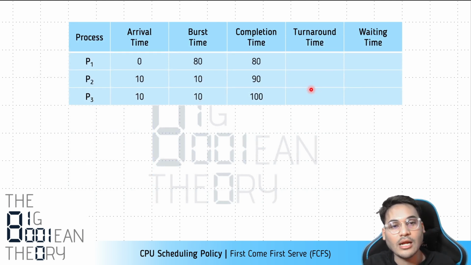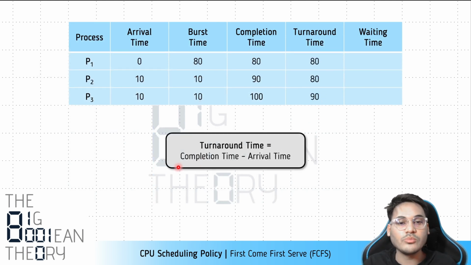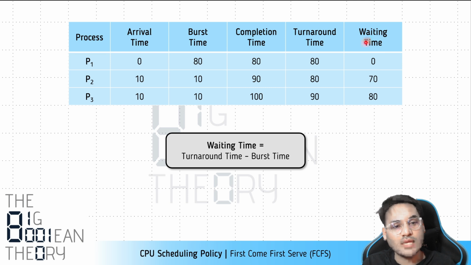Again, we'll calculate the turnaround time by this simple formula, completion time minus arrival time. For process P1, it is 80. For process P2, it is 80 again. And for process P3, it is 90. Let's also calculate the waiting time. Like we did in the previous case, it can be calculated by subtracting the burst time from the turnaround time.